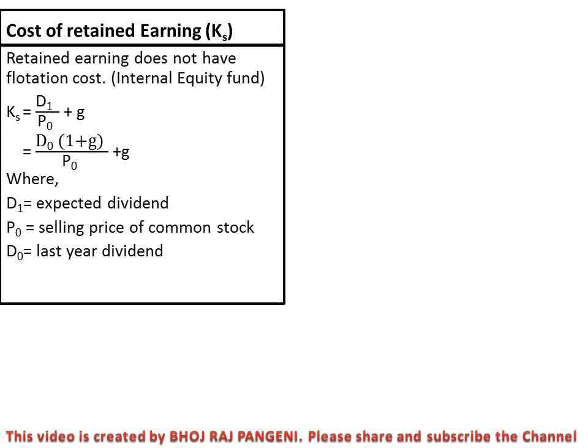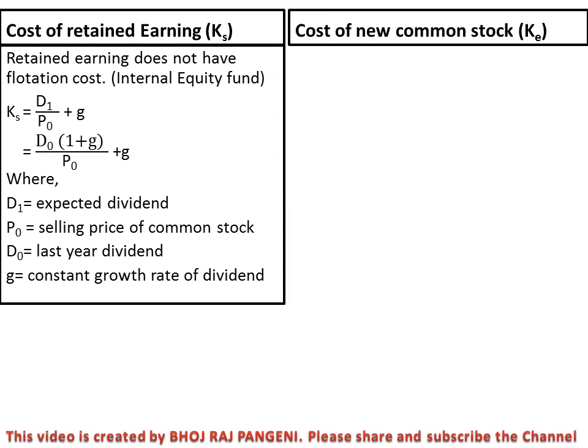And g is the constant growth rate of dividend or earning. The value of D1 depends upon D0 into 1 plus g. If the question gives D1, then you can use the first formula. If not, then use the second formula.